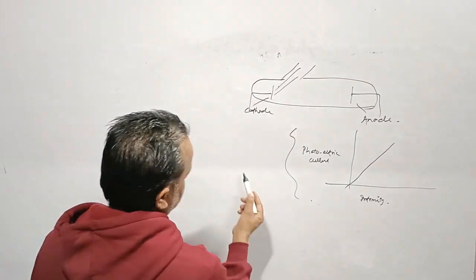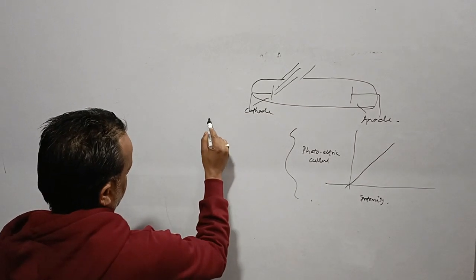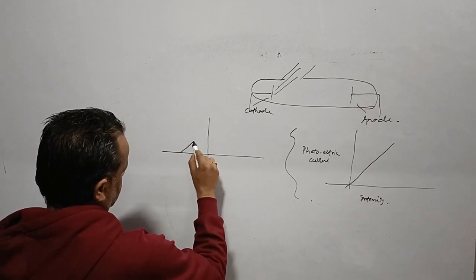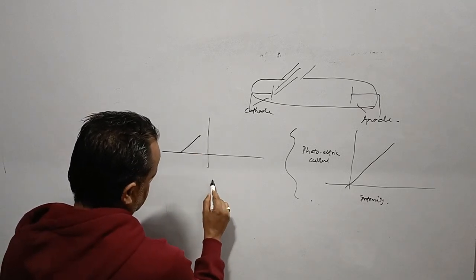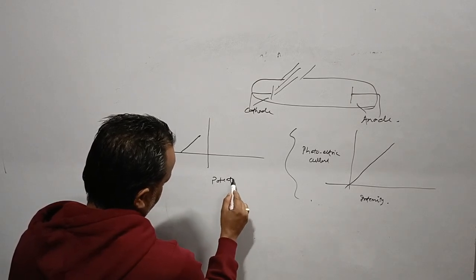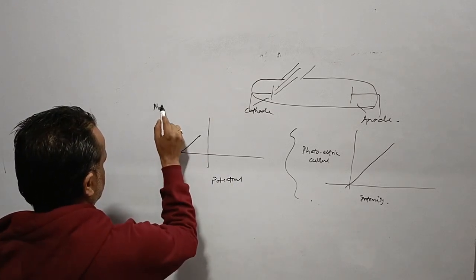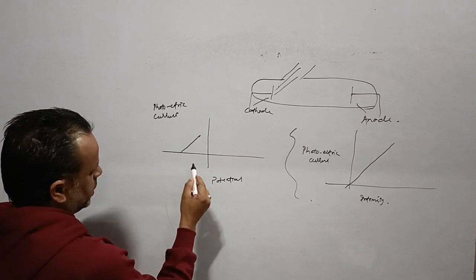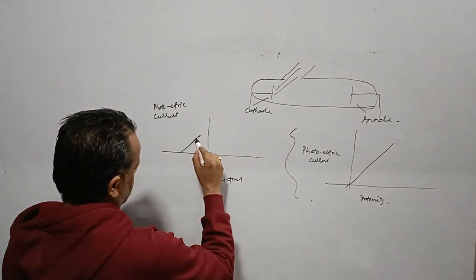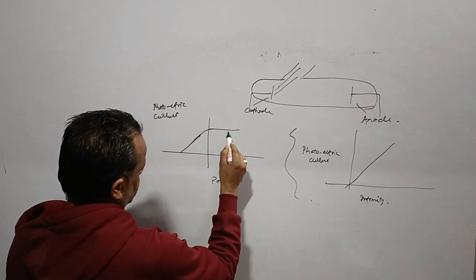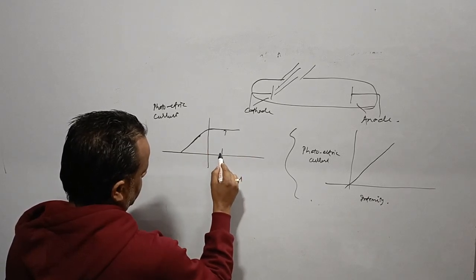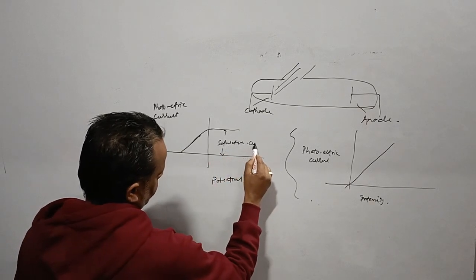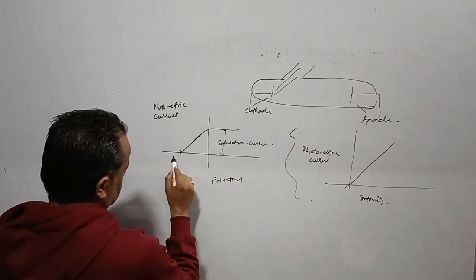Then we will study the relation between potential and photoelectric current. See what happens over here with increase in the potential. After a certain potential, there is no increase in the current. Then the current is said to be saturated. This is the saturation current, and this is called the stopping potential.